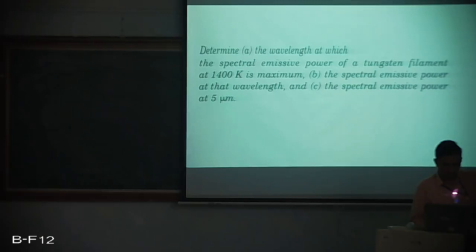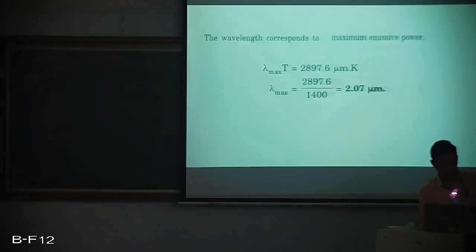We'll move on to the second problem. Determine the wavelength at which the spectral emissive power of a tungsten filament at 1400 Kelvin is maximum. The first parameter we need to calculate depends upon Wien's displacement law. Secondly, we need to calculate the spectral emissive power at that wavelength. And thirdly, the spectral emissive power at 5 micrometer. It means he is expecting us to find the spectral emissive power at the wavelength at which it is maximum. So we'll just see what the solution is.